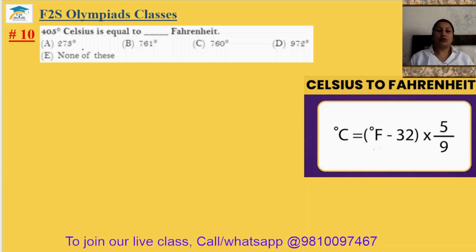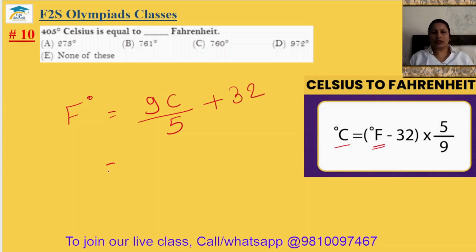Question number 10. 405 degrees centigrade is equal to dash Fahrenheit. So here the value of the centigrade is given. We have to just find the Fahrenheit. So what will be the value of the Fahrenheit? So it will be 9C by 5 plus 32. So it is 9 multiplied by 405 upon 5 plus 32.